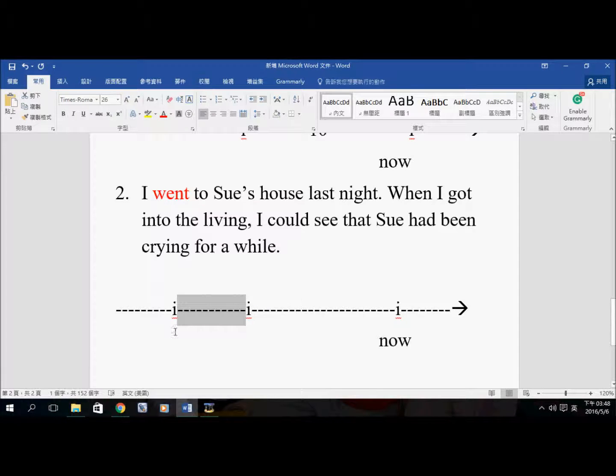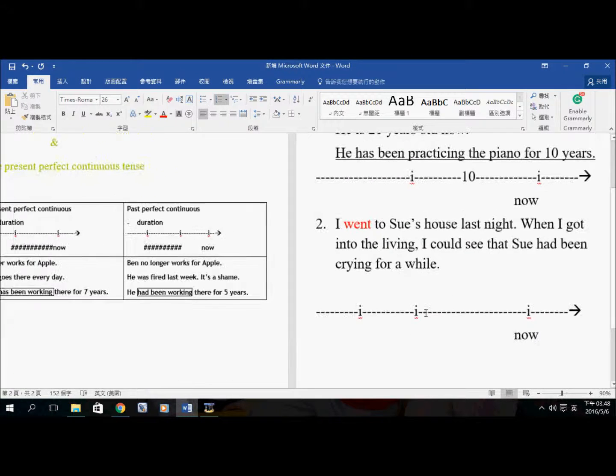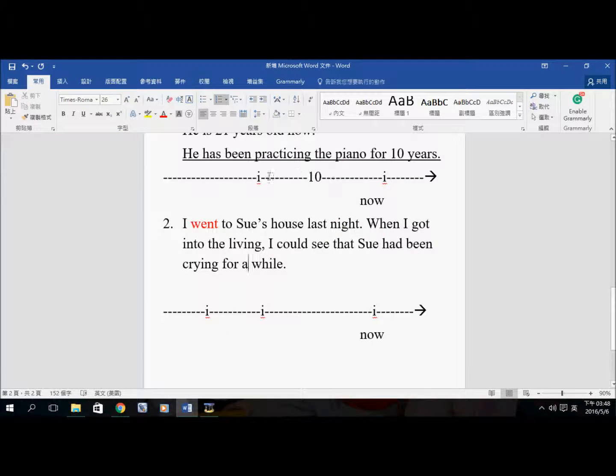Okay, so this is past perfect continuous tense, and you can compare the two. You can see that in this case, from sometime in the past, the person still does it now, and it has been for 10 years. This is strictly in the past, no longer true.